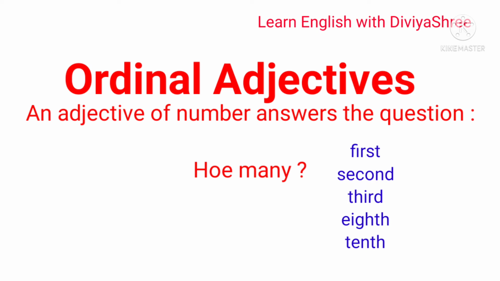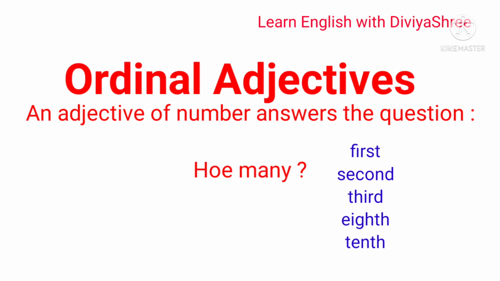Such adjectives, like first, 10th, third, fifth, show in what order a person or thing stands. At first rank, at second rank, at fifth rank. So they tell us in what order a person or thing stands. Therefore, they are also called ordinal adjectives.